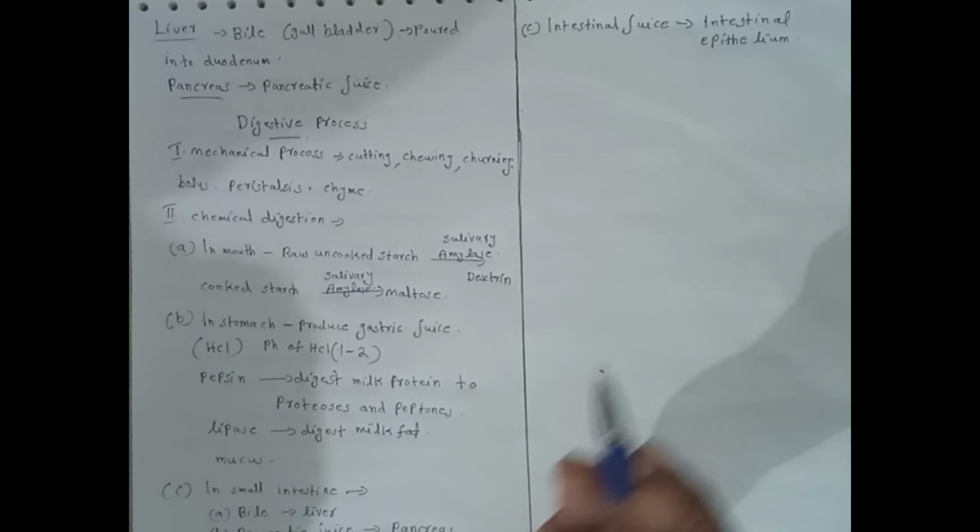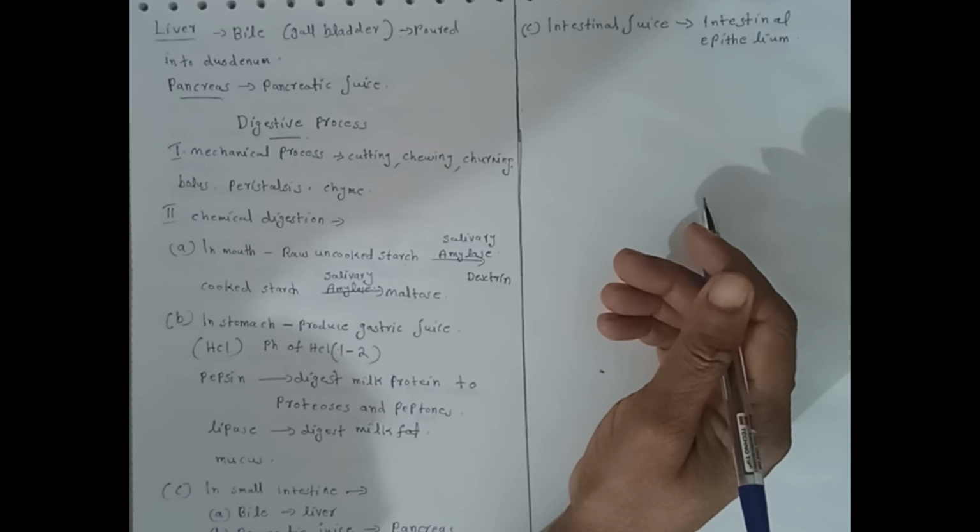Then chymotrypsin, carboxypeptidases. The detailed notes are put in the description box.